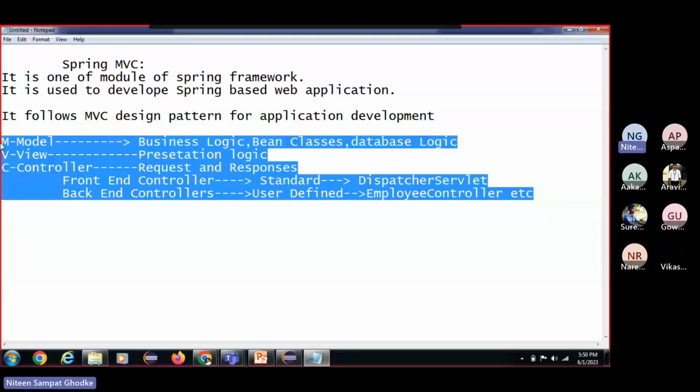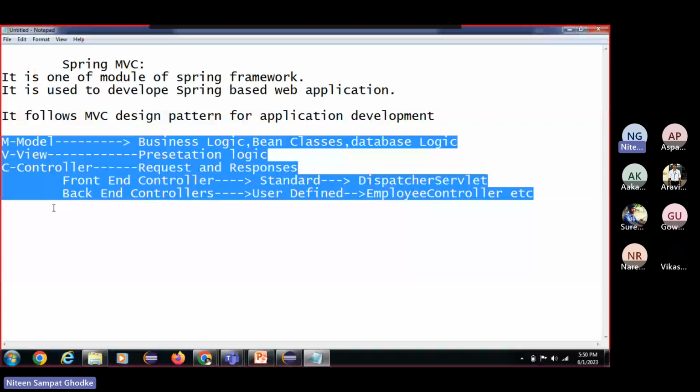And this Spring MVC follows this model view controller design pattern, MVC design pattern we can say. So this is exactly what we guys have to learn here into the Spring MVC: how this model layer, view layer and the controller layer are going to connect with each other.